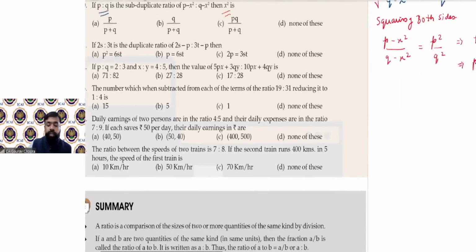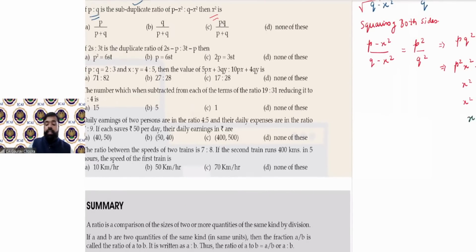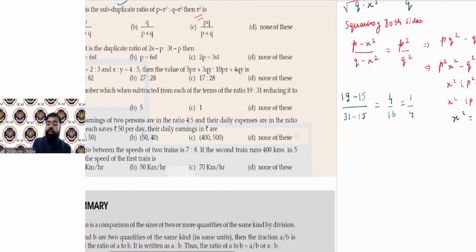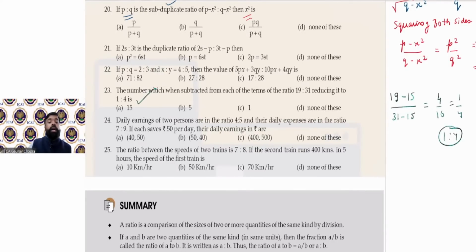फर्स्ट ऑप्शन से 15. अगर हमने 19 में से 15 लेस किया एंड 31 में से भी 15 लेस किया, what is the result? 4/16. That is 1/4, or you can say 1:4. मैच हो रहा है. So option number A is correct. Simply you can get this answer.